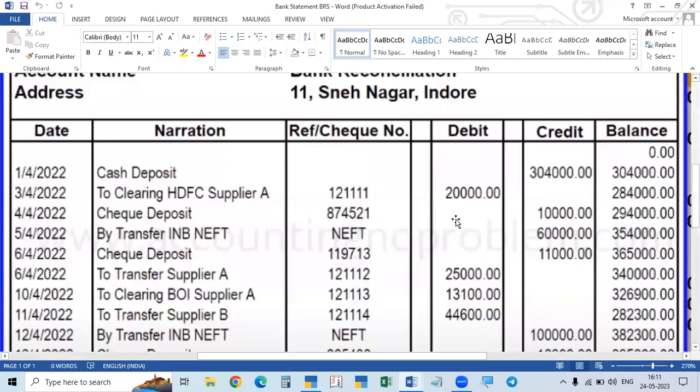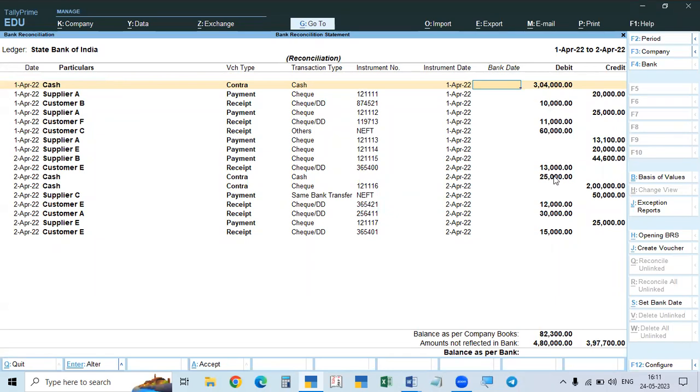In some banks it is called value date, in some banks bank date. And here debit is all deposits, credit is all withdrawals. That is deposits, checks deposited, checks issued. Similarly, cash withdrawn also.